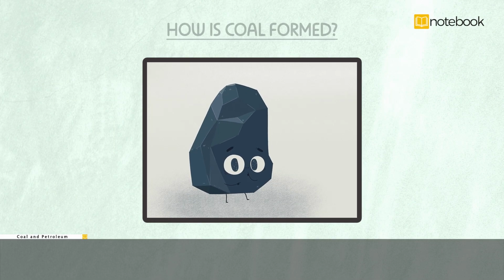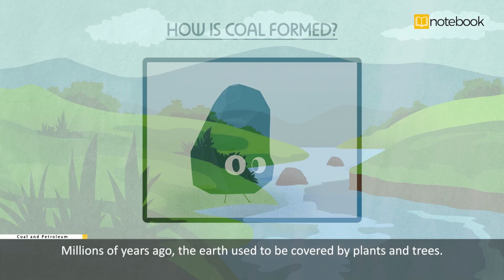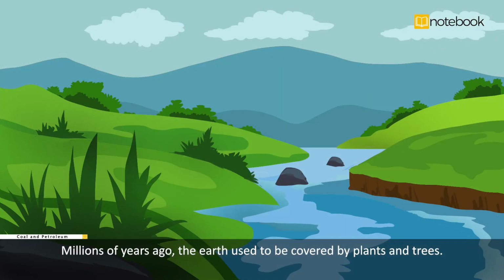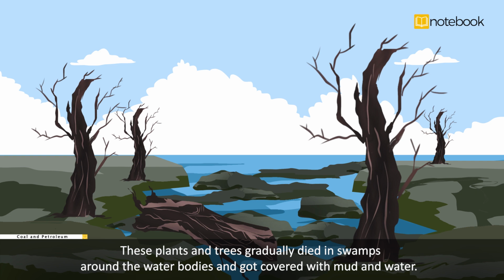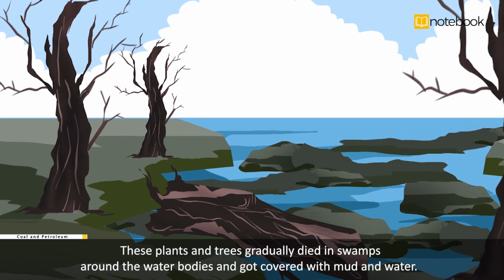Hello, do you know how coal is formed? Millions of years ago, the earth used to be covered by plants and trees. These plants and trees gradually died in swamps around water bodies and got covered with mud and water.